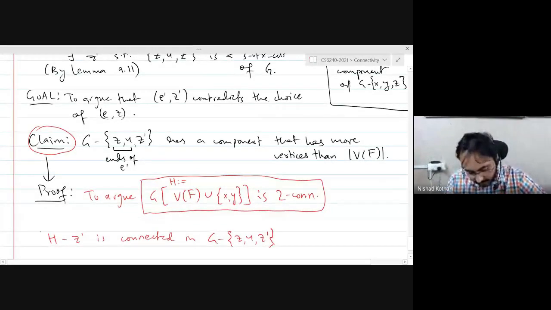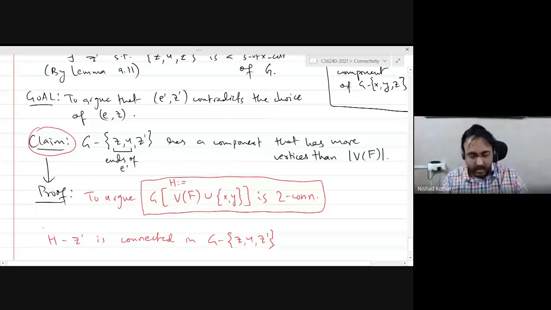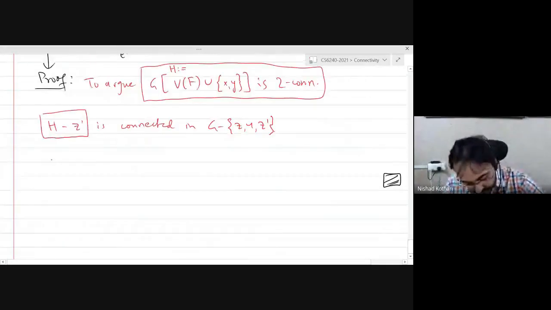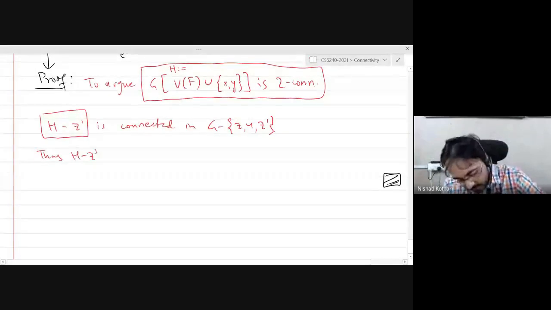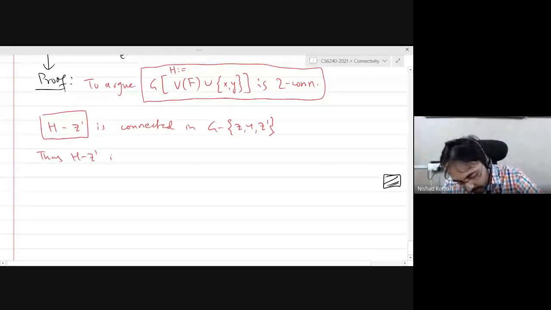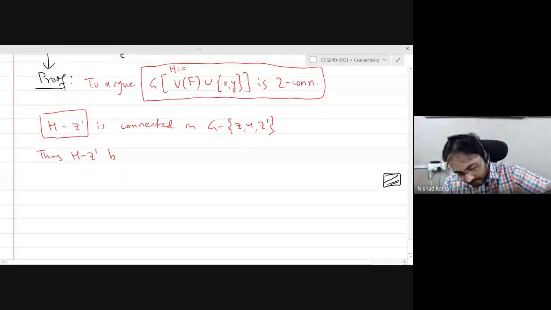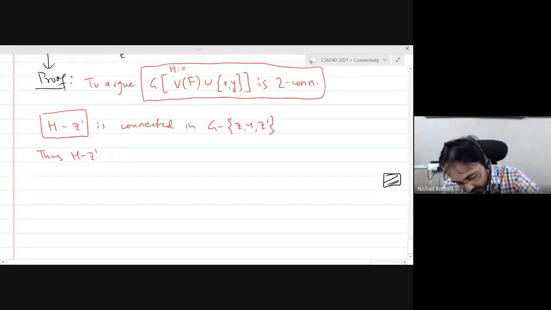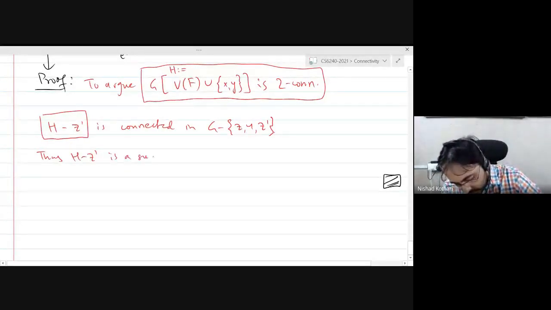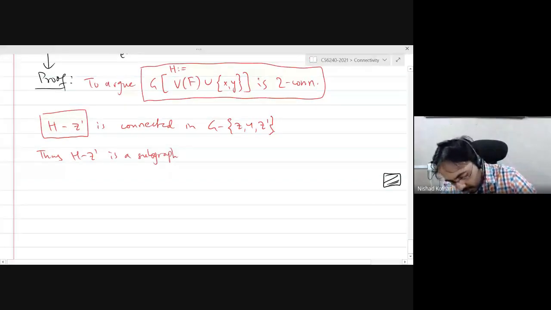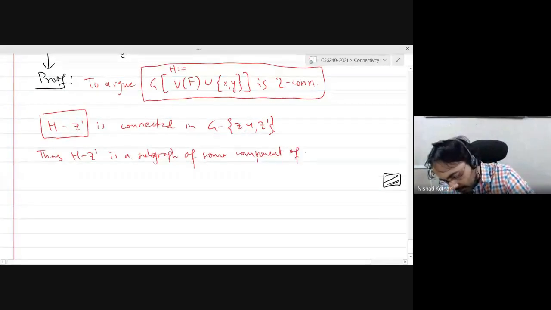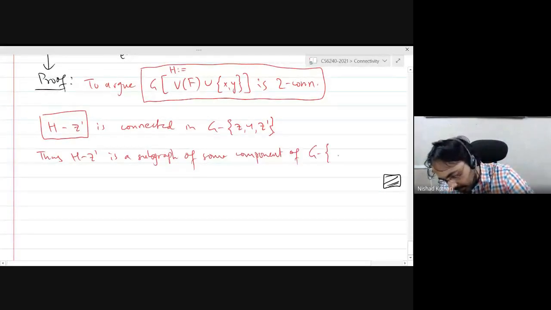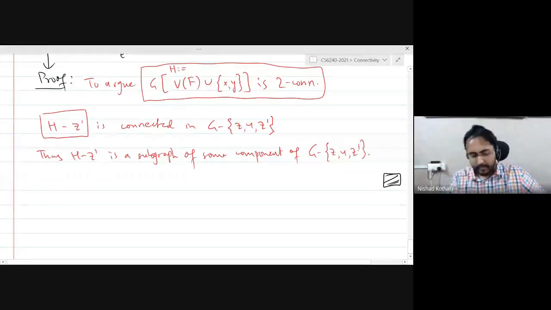I still need to convince you that H is 2 connected. Okay. So this means thus H minus Z prime is a subgraph of some component of G minus Z U Z prime.